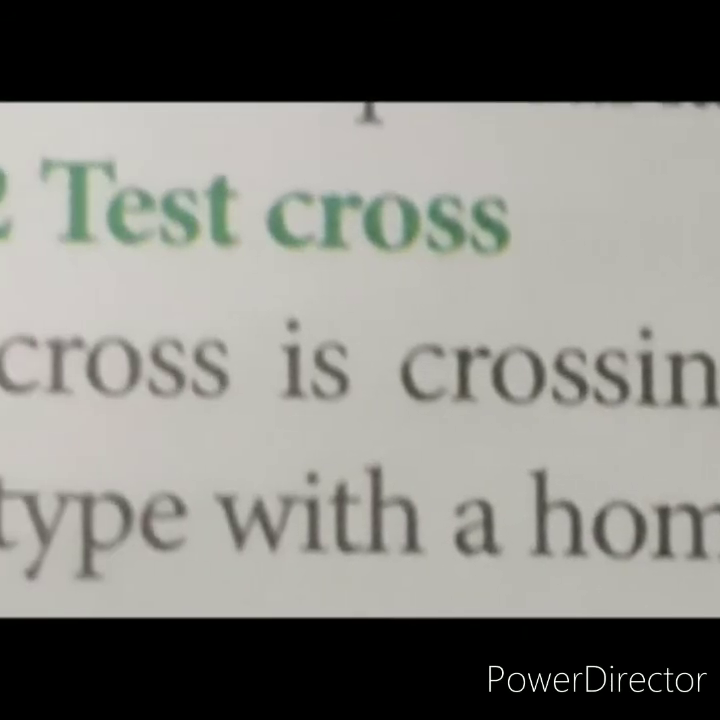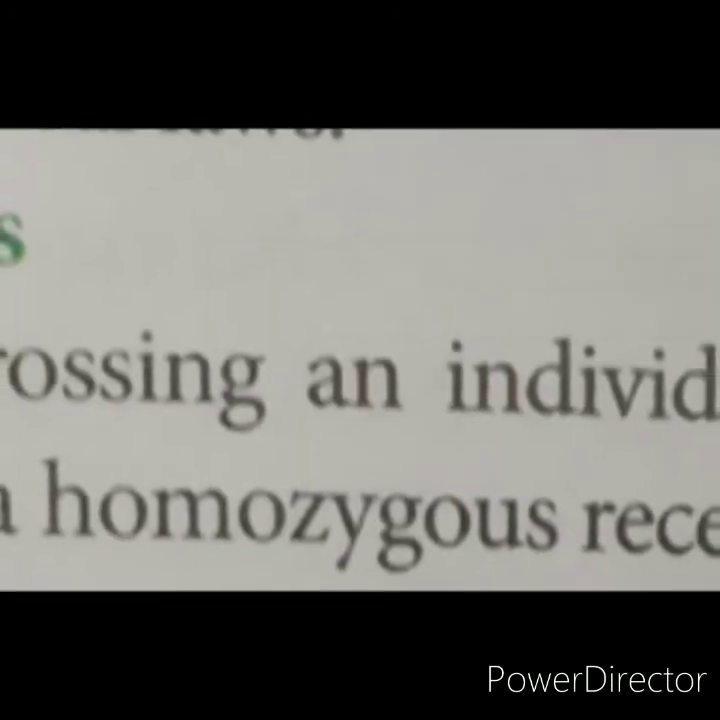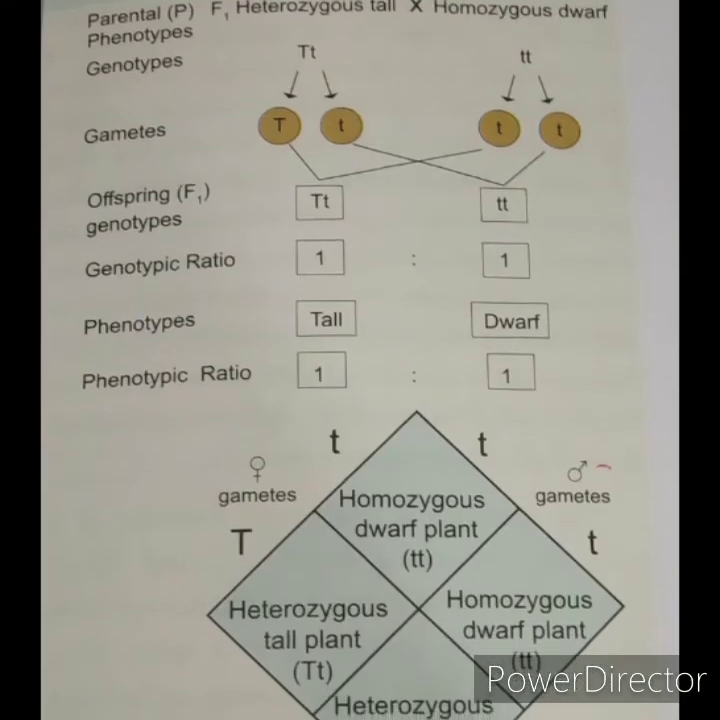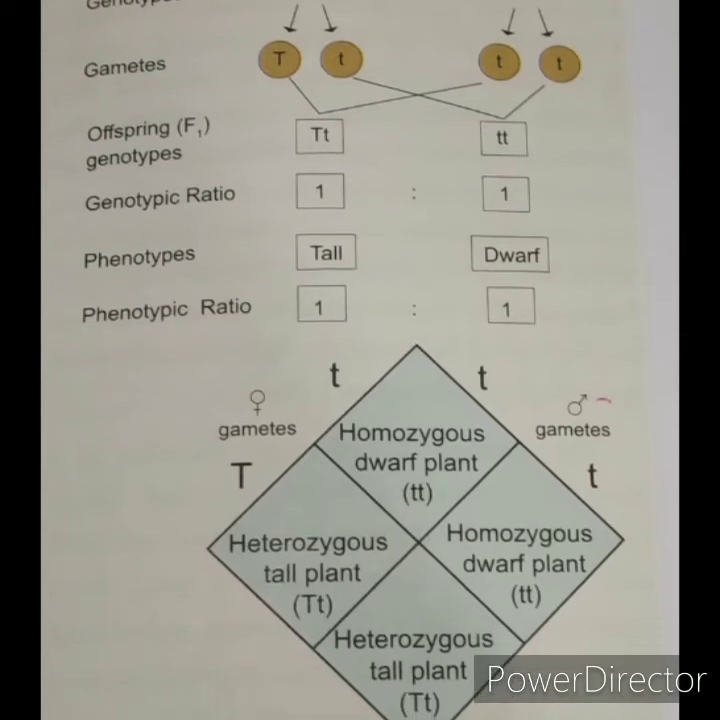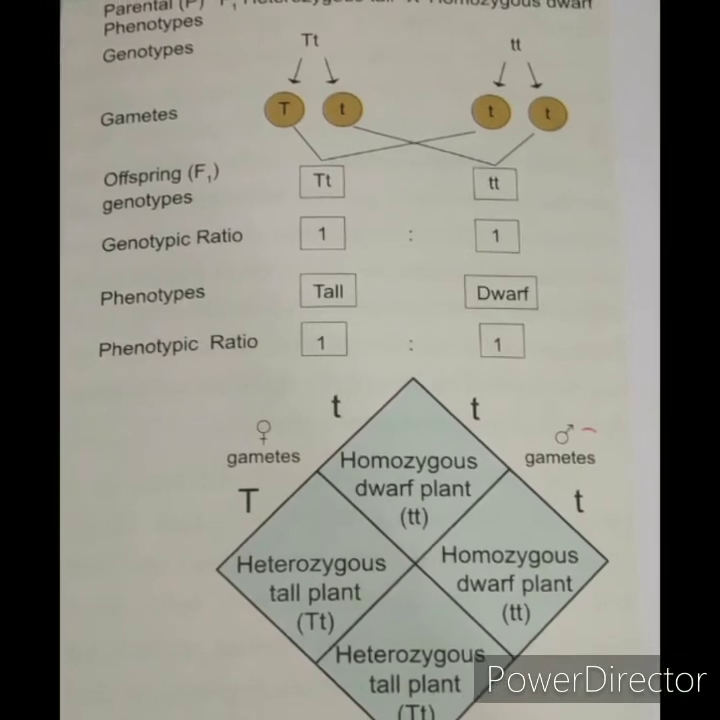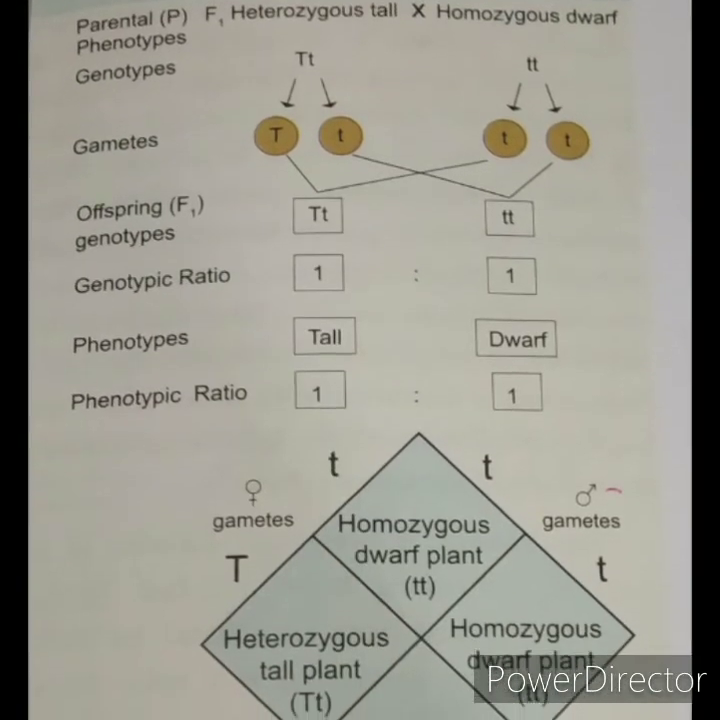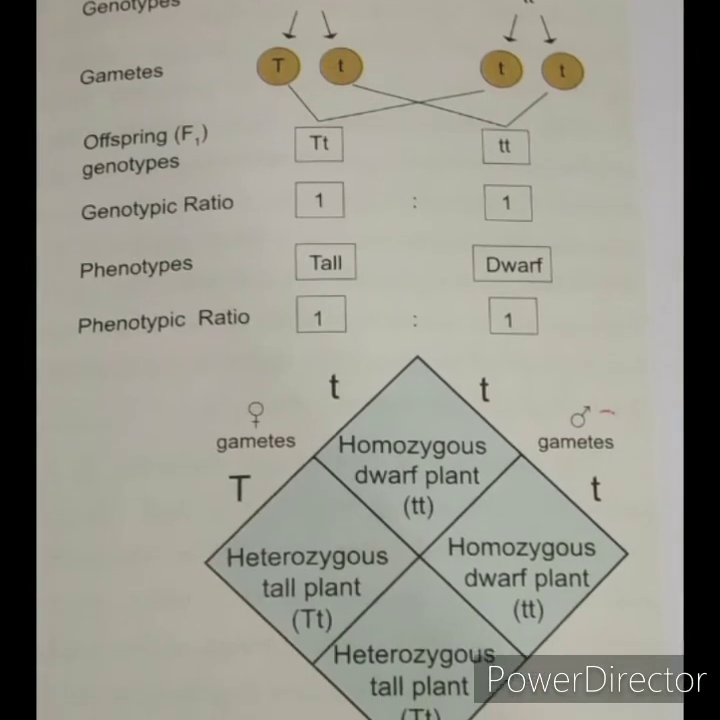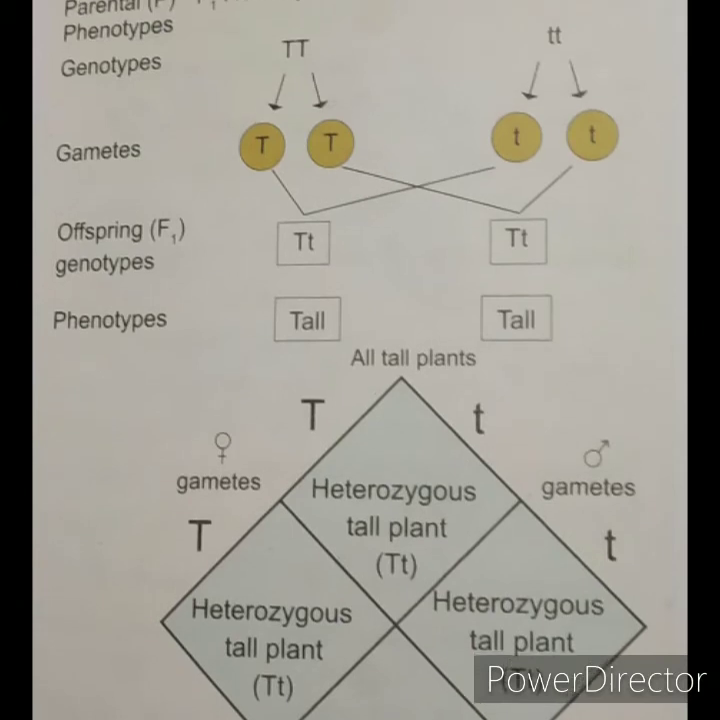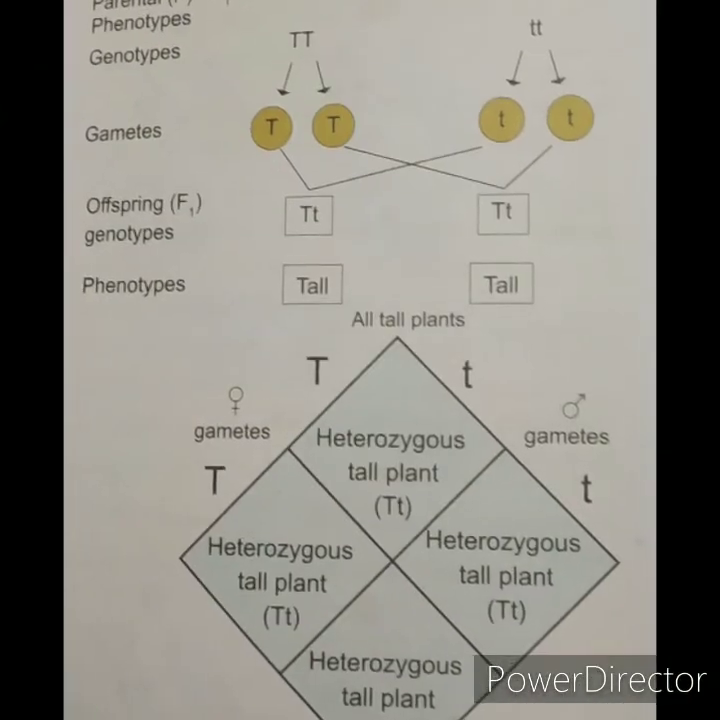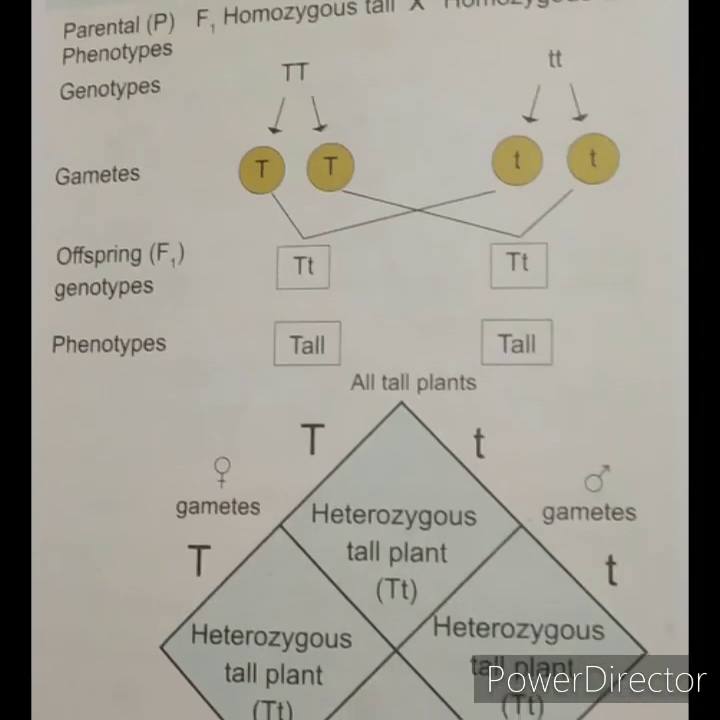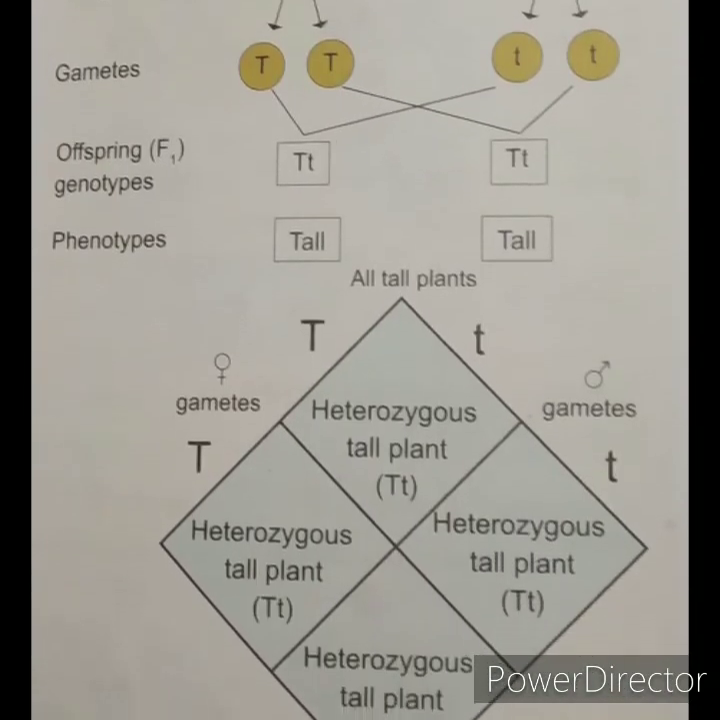Test cross is crossing an individual of unknown genotype with a homozygous recessive parent. If heterozygous tall is crossed with homozygous recessive, it produces the progenies in the ratio 1:1, that is tall and dwarf. If homozygous tall is crossed with homozygous dwarf, it produces tall plants only. That is, all are tall.